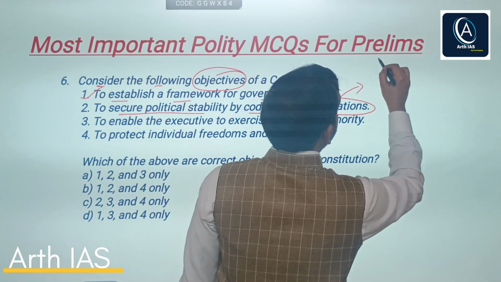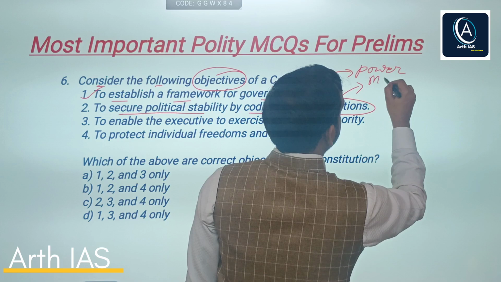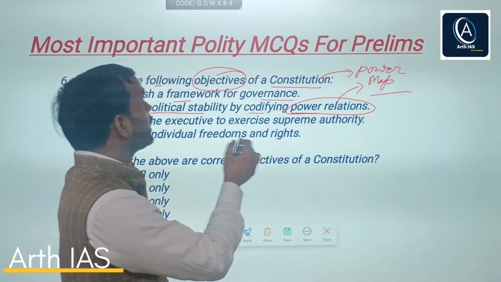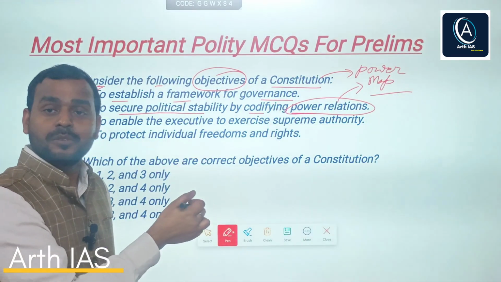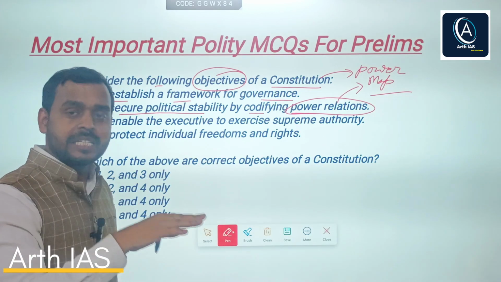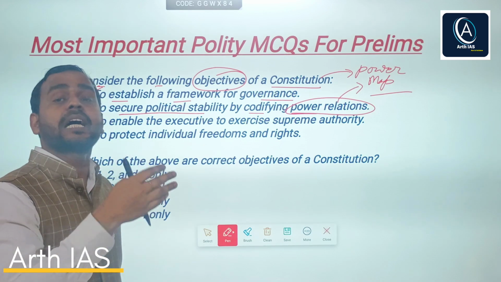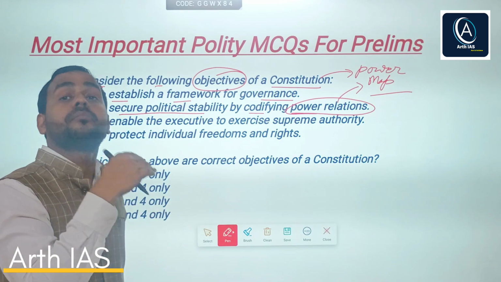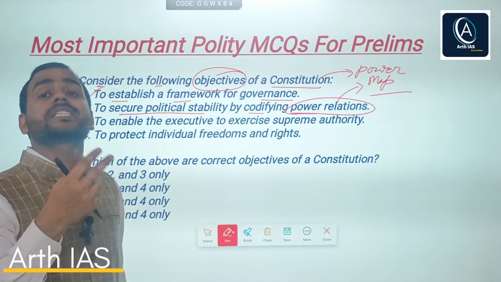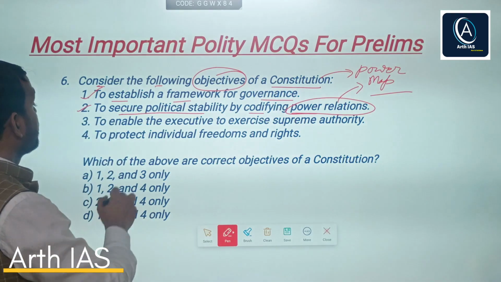That's why I told you that constitution is called power map. It clearly codifies the power relations, what kind of power the organs of state, for example legislature, executive and judiciary have. And to check their arbitrary action, there is one method called method of checks and balance. So this is also correct.